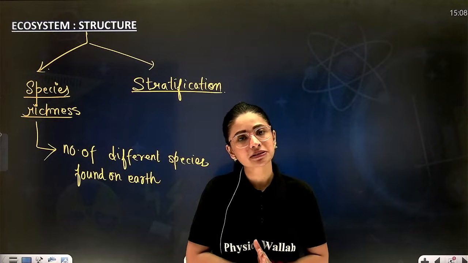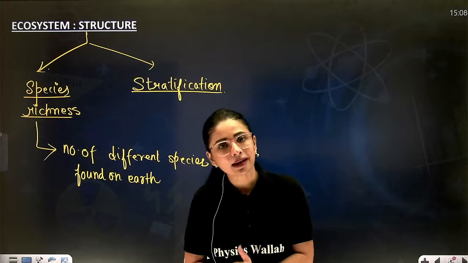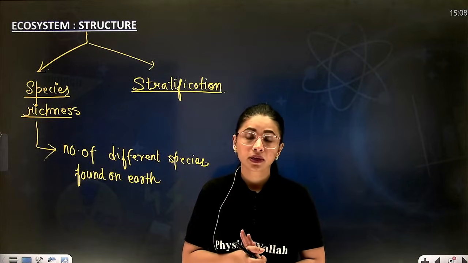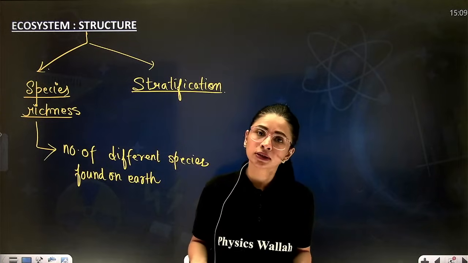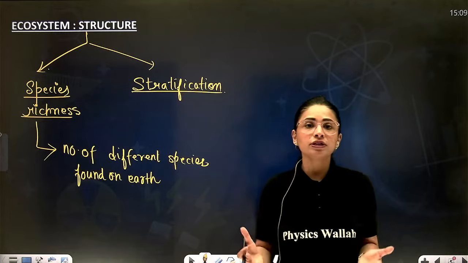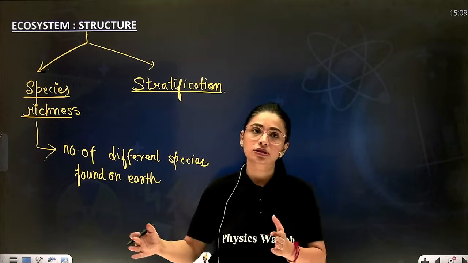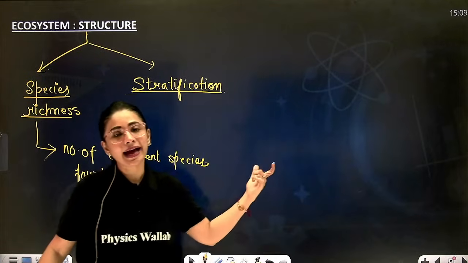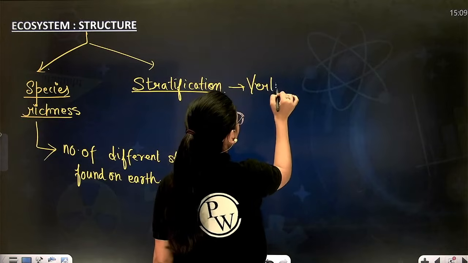The more the species richness, the healthier and more stable your ecosystem will be. Now, every species has its own contribution in nature. Depending upon the contribution, every species occupies a specific position in the ecosystem, which is called stratification. So how will you define stratification?